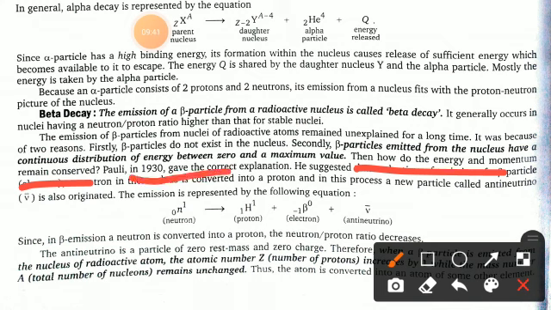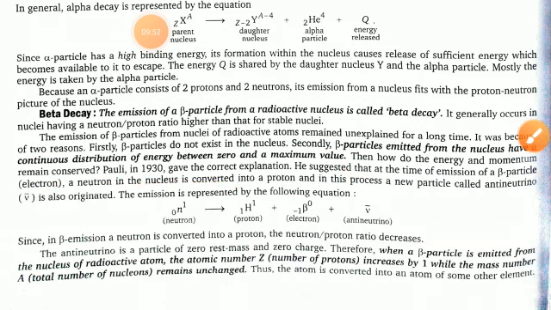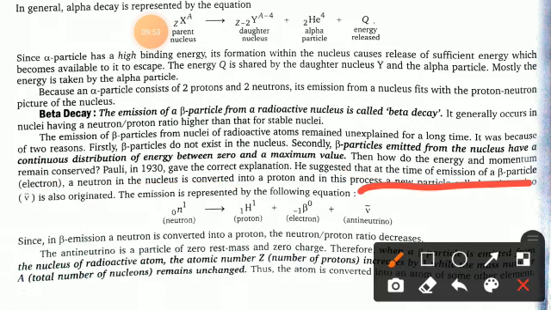So then how do the energy and momentum remain conserved? Pauli in 1930 gave the correct explanation. He suggested that at the time of emission of a beta particle, that is an electron, a neutron in the nucleus is converted into a proton, and in this process a new particle called the antineutrino is also originated. So the emission is represented by the following equation.